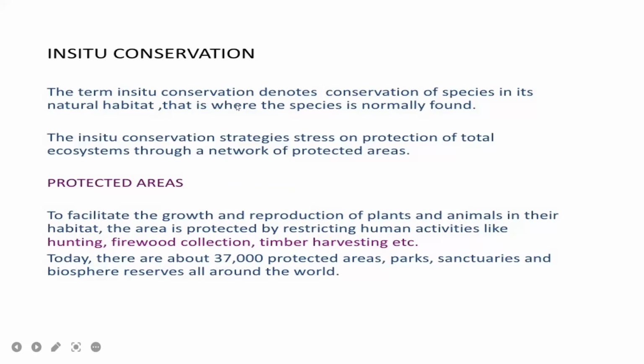So the term in situ denotes the conservation of species in its natural habitat, that is where the species is normally found. It is called in situ conservation. The in situ conservation strategies mainly stress on the protection of the total ecosystem through a network of protected areas. So these natural habitats where they grow can be protected. Mainly these areas are concentrated on and protected through a network of protected areas.